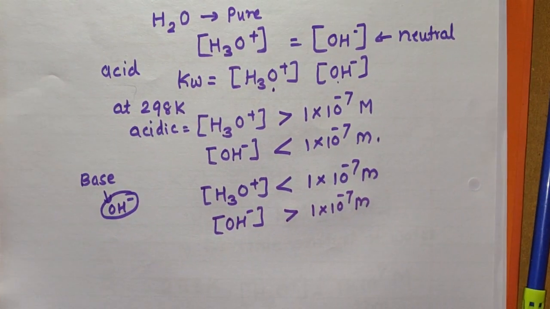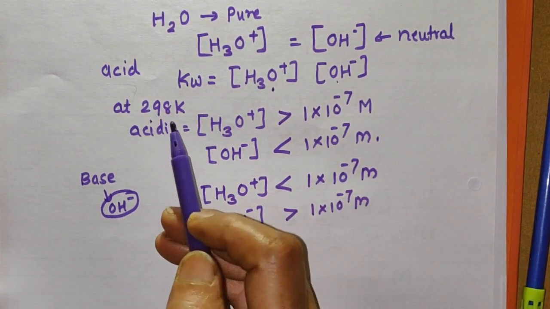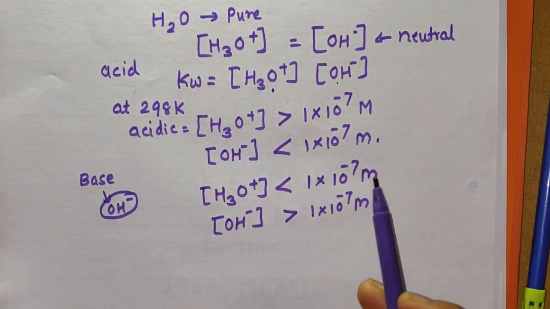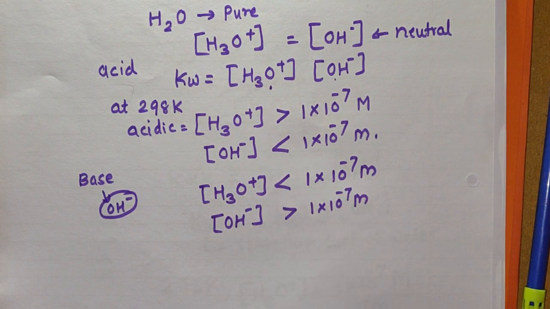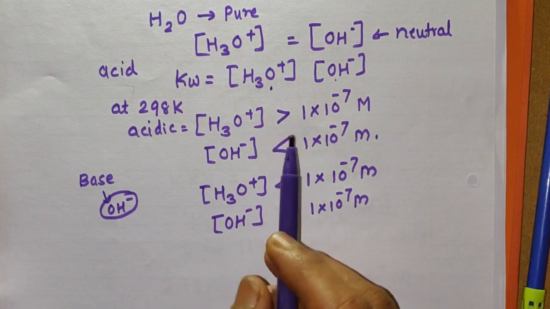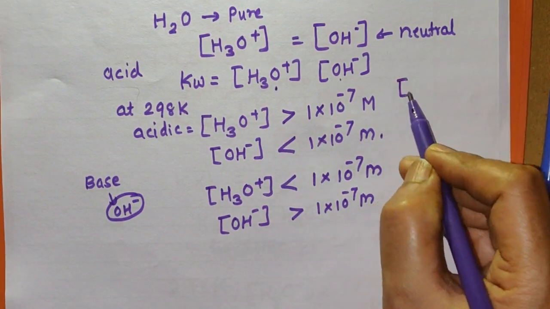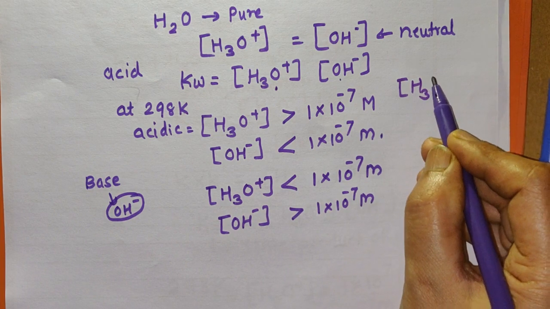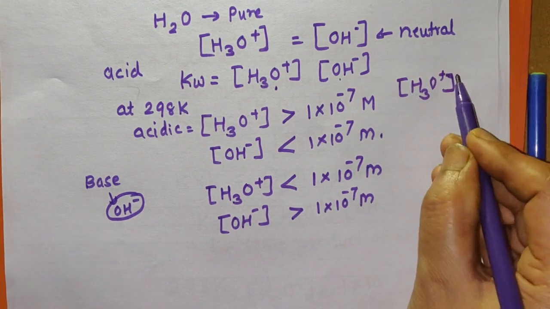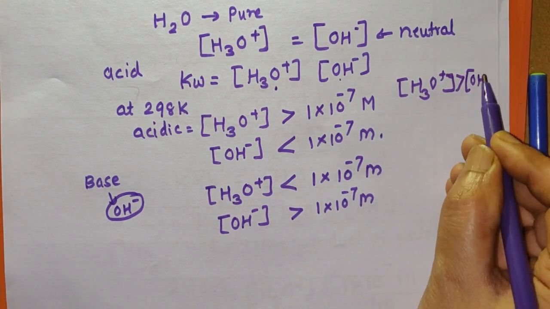Remember, all this is applicable only at 298 Kelvin. If the temperature is different, these values are different, but the conditions are the same. That is, for an acidic solution, the concentration of H3O plus must be greater than the concentration of OH minus.